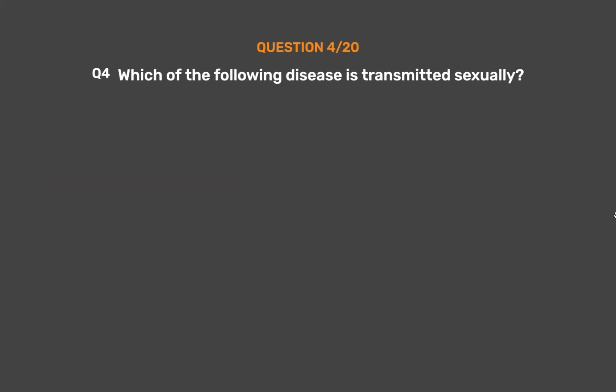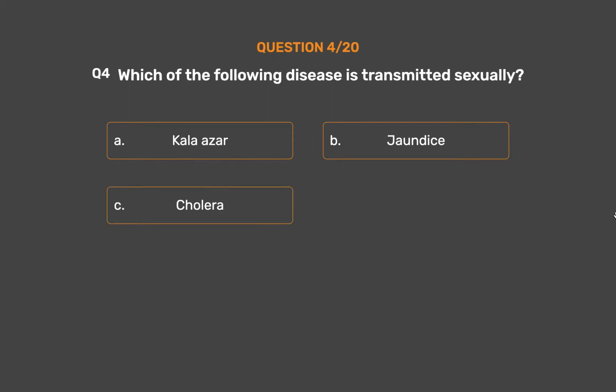Question number 4. Which of the following disease is transmitted sexually? Option A, Kala Azar. Option B, jaundice. Option C, cholera. Option D, syphilis. The correct answer is Option D, syphilis.